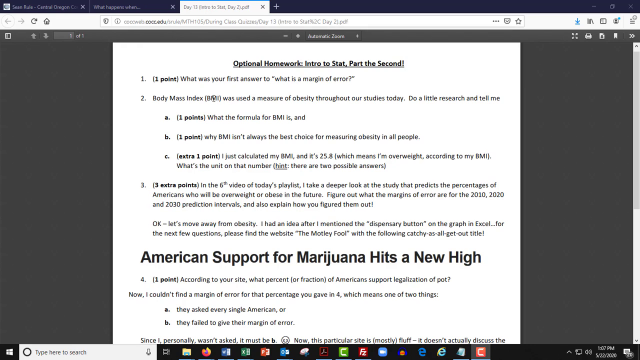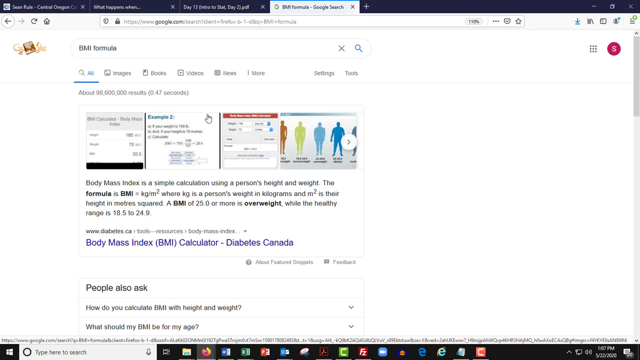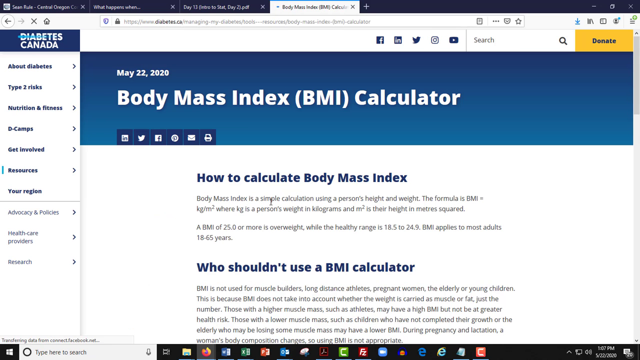Let's get the BMI. BMI was used as a measure of obesity throughout the studies. What is the formula for BMI? So let's look up the BMI formula. Simple calculation. Let's look at diabetes.ca. It's your weight in kilograms divided by your height in meters, but you have to square the meters. Kilograms is a person's weight in kilograms, and squared meters is just take your height and square it. And then they give you some ranges for overweight and obese and things like that.